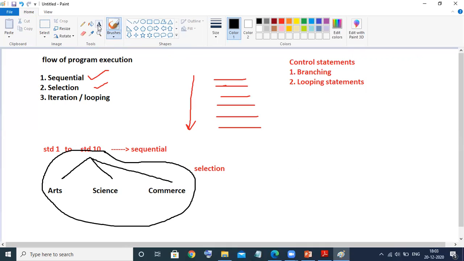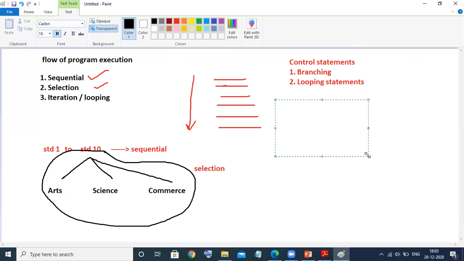To execute branching statements, we have a number of options. Number one, the if statement.